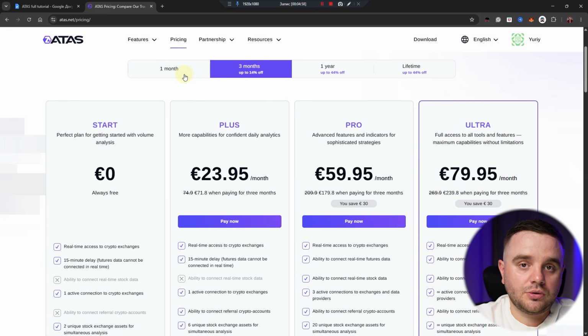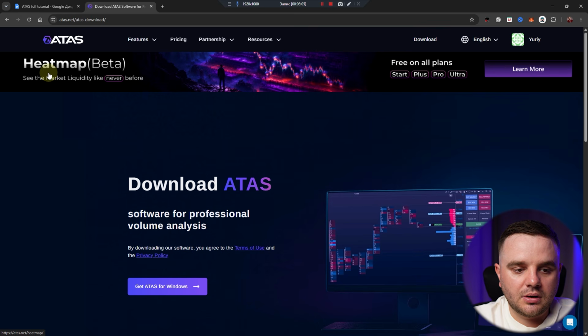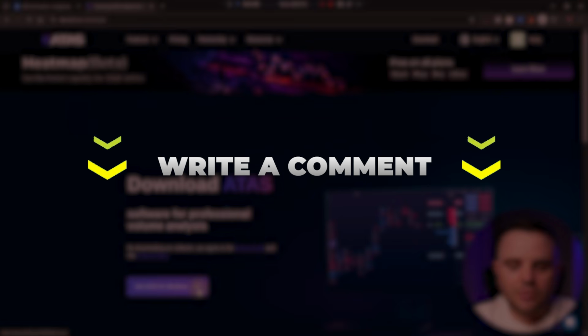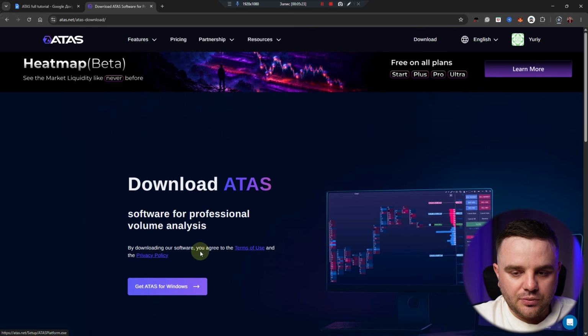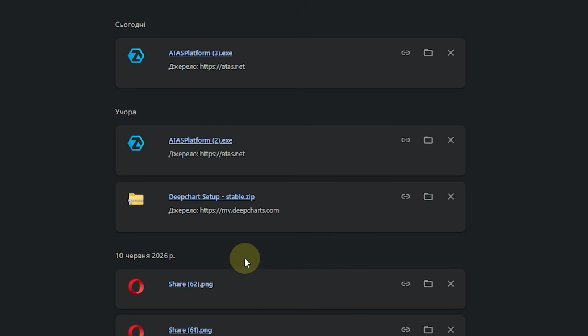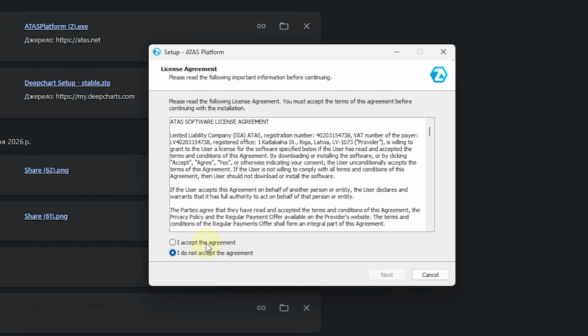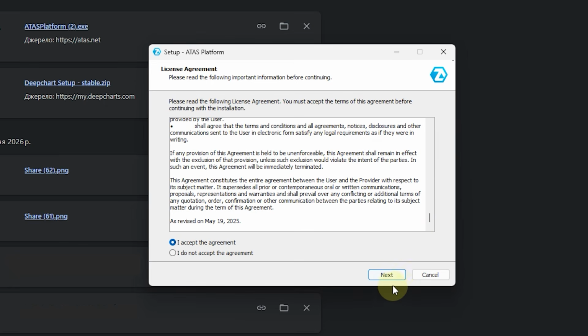After, of course, you need to download the platform itself. You go to download. Remember that there is ATAS for Windows and also ATAS X for macOS. I personally have Windows. Get ATAS for Windows, and write in the comments, should I record a separate really easy tutorial for macOS also. Get ATAS for Windows. Here there will be this setup file. You open it, and after that it is a normal program. You simply go and create it. Here you can read the license agreement, and you simply create and set it up.